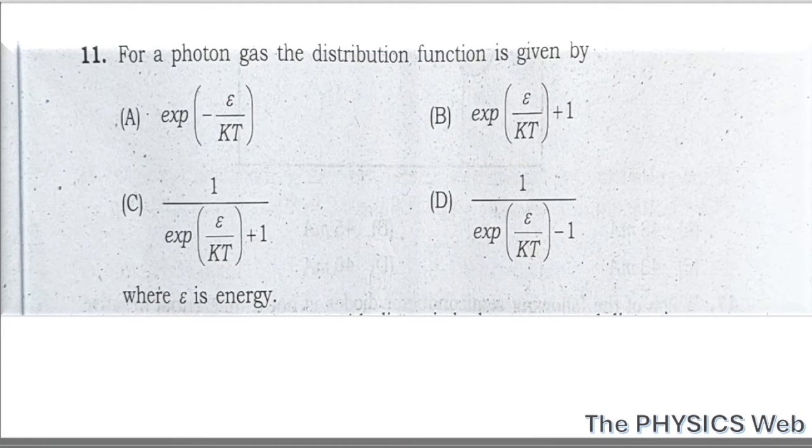Question number 11. For a photon gas, the distribution function is given by, we know for fermions and for bosons, there are different distribution functions. So let us write those distribution functions first. For fermions, the distribution function f of e is given by 1 by exponential e by kT plus 1.